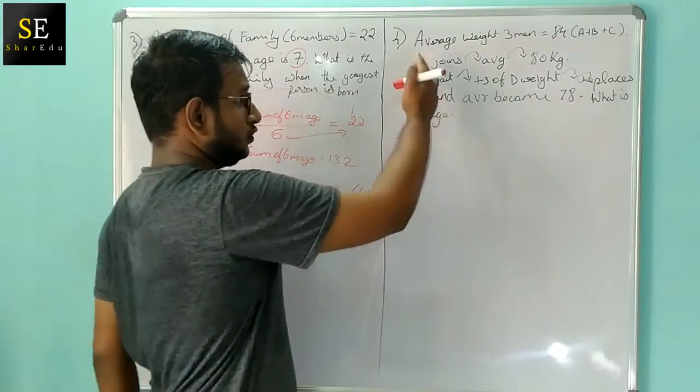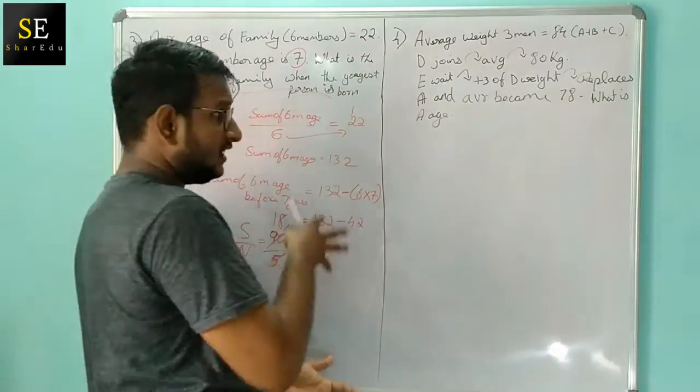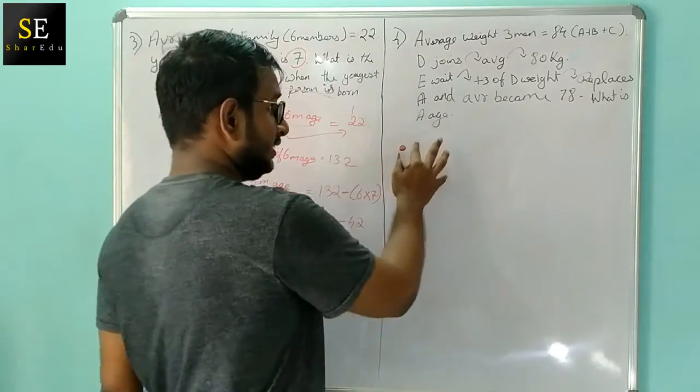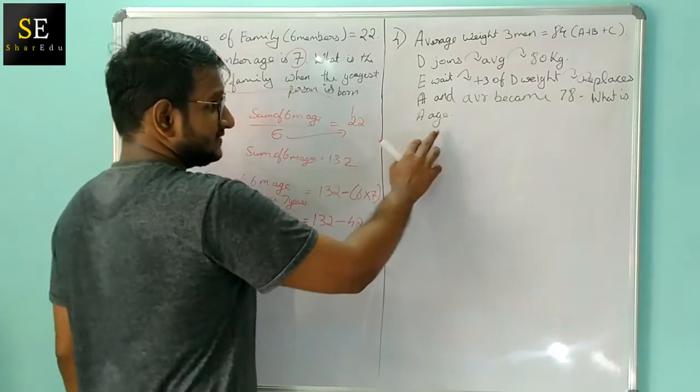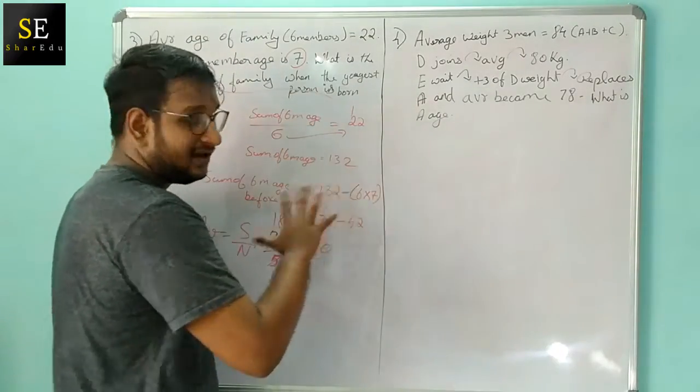So come on, let's move on to the fourth sum. You would have sensed the difficulty over here. Now let's see the fourth sum. This is one of the tough sums. The competitive exams might ask questions like this only. These are some of the mid-range or difficult range problems.